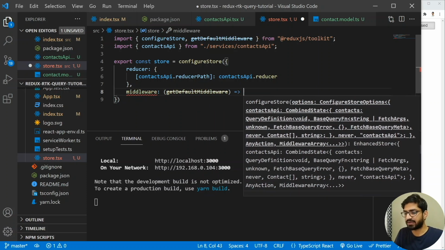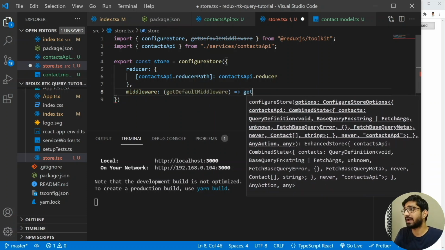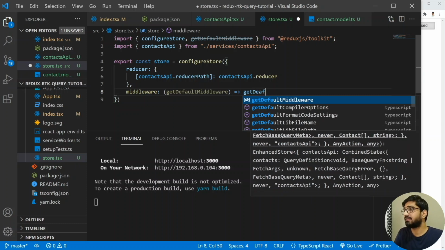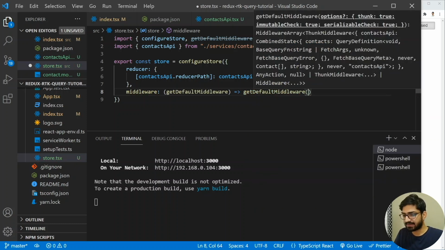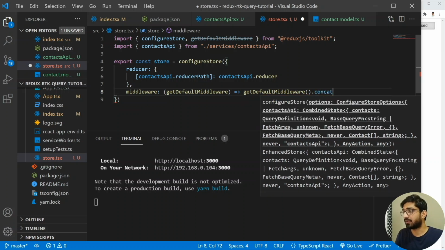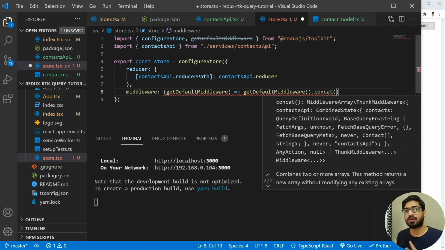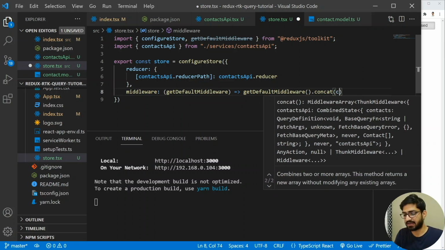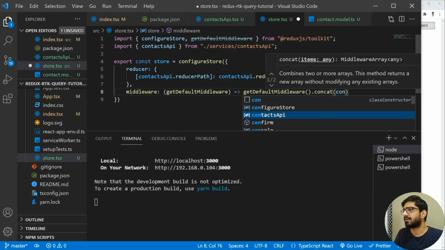And then this is going to be an arrow function. And I'm going to add the getDefaultMiddleware. All right. And then we just need to do a concatenation of the middleware, which we are going to use for our contact API. So I'm going to add the concat. And what I want to concat is the middleware which is being used for the contacts API. So let me add the contactsApi.